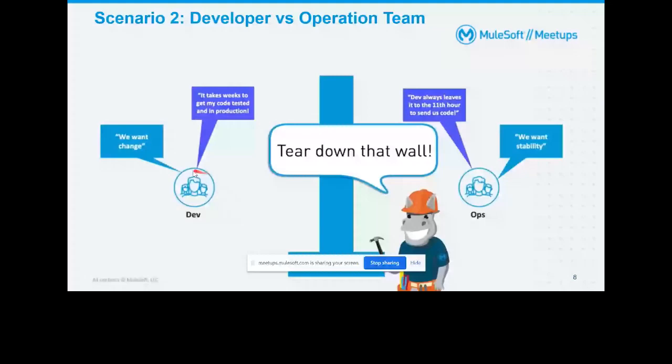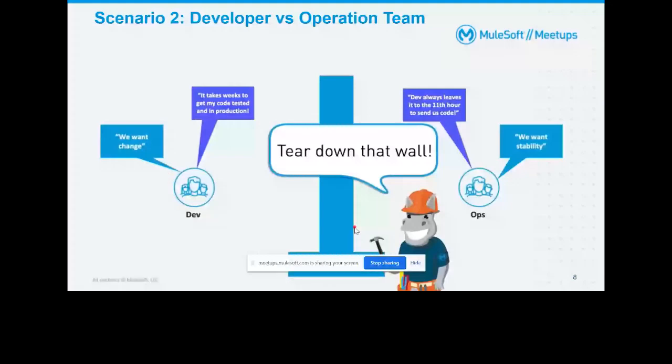Within 2 months, maybe he forgot how he implemented that project or how he implemented that feature. So he needs to go from scratch and see where the root cause is. Okay, so this is one of the things we need to avoid, to break this confusion wall between developers and the ops team.